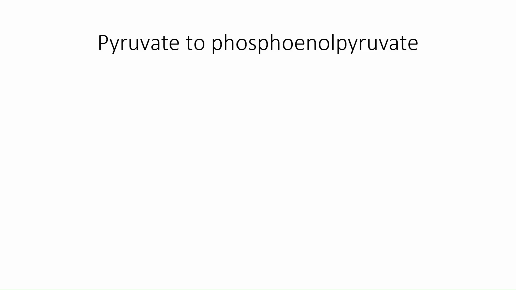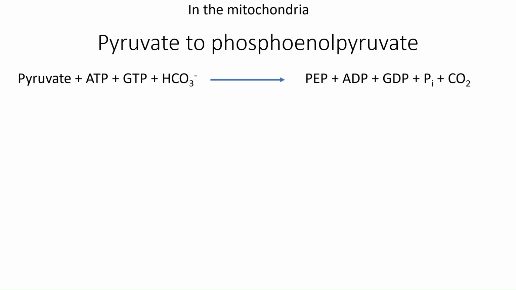So now we'll look at the three reactions of gluconeogenesis that are different from glycolysis. The first one is pyruvate to phosphoenolpyruvate. So the last step of glycolysis is going in reverse, but through different enzymes.